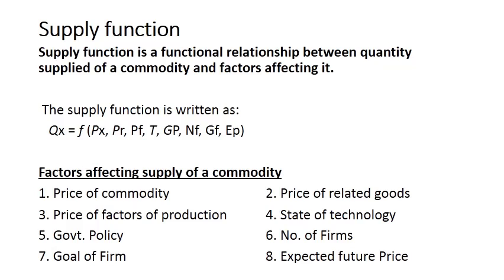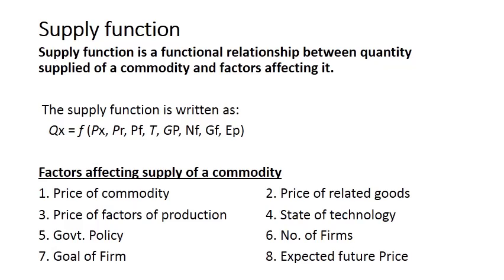Now price of factors of production. If price of factors of production will increase, supply of a commodity will decrease. So there is negative relationship. With the increase in the price of factors of production, there will be decrease in the supply of a commodity because of increase in cost of production. So with the increase in cost of production, supply will decrease, and with the decrease in the cost of production, supply will increase.